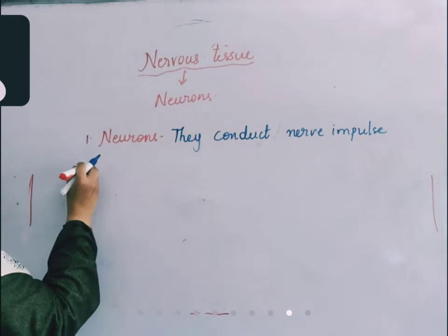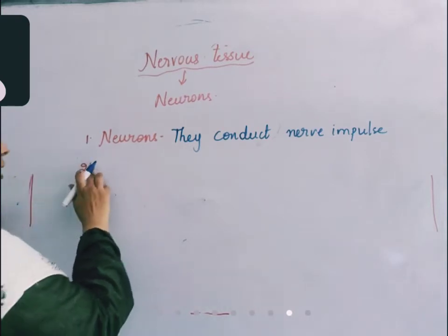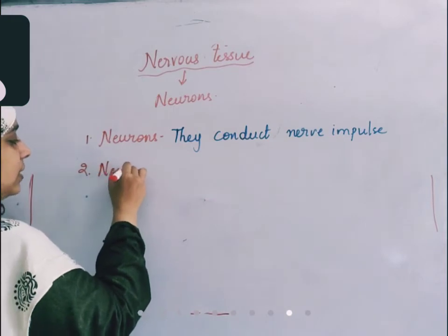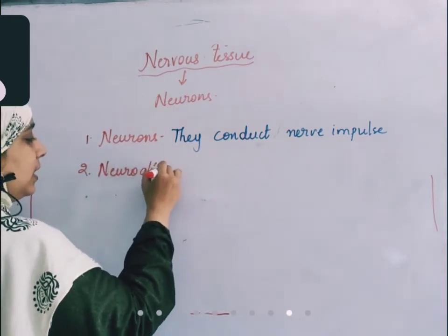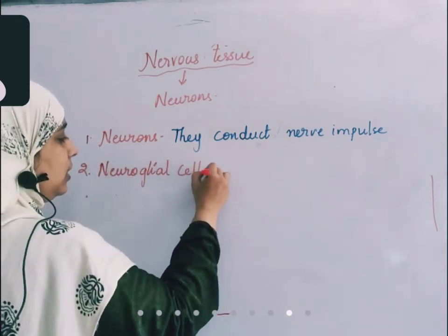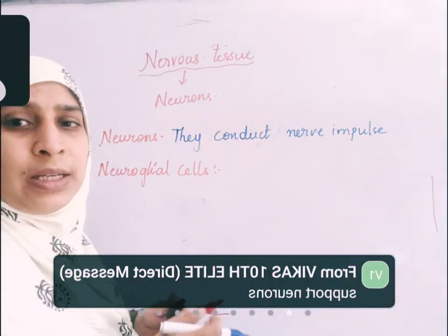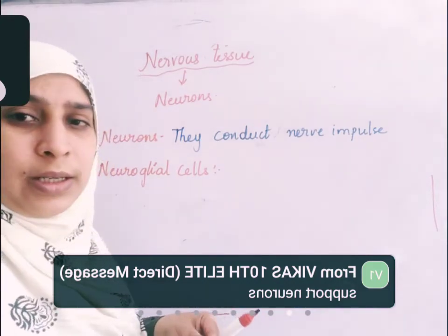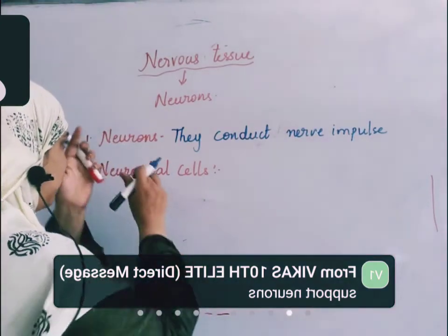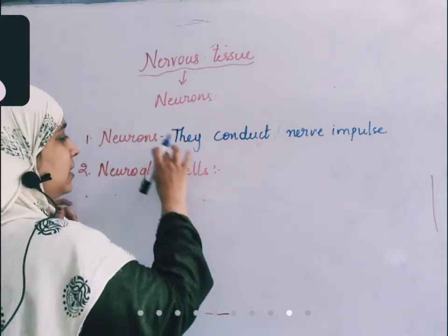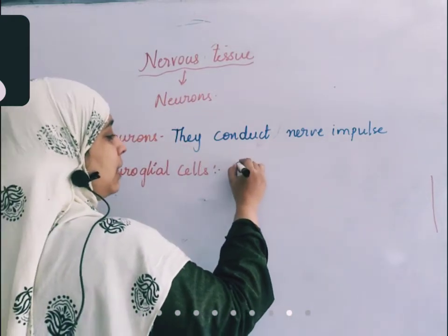There is another set of cells called neuroglial cells, simply called glial cells also. These cells have a secondary but important function. Apart from carrying nerve impulse, the nervous system needs some support.